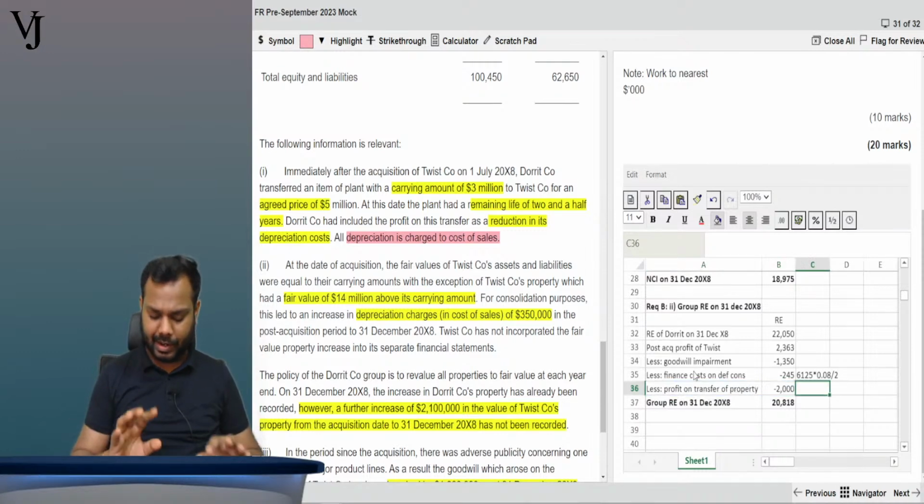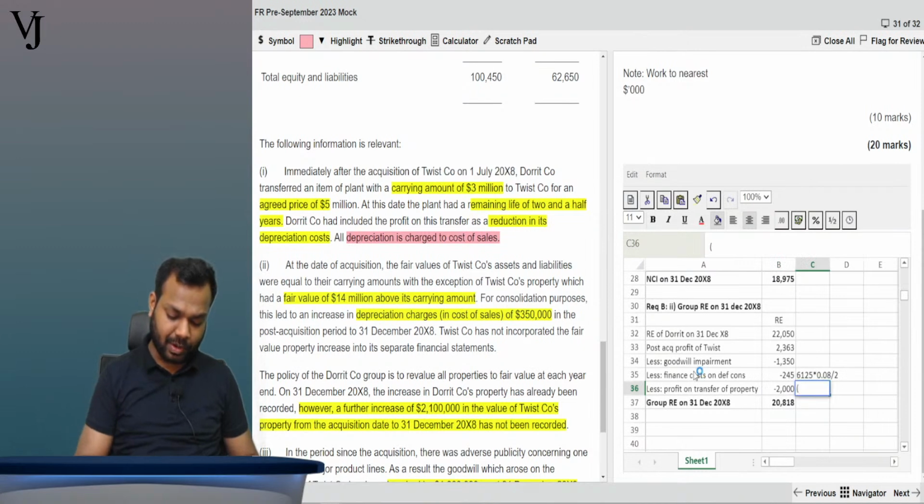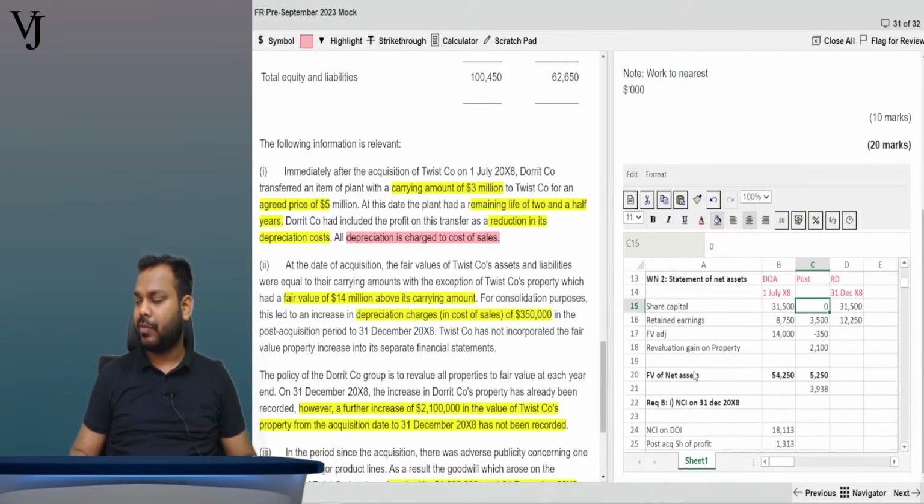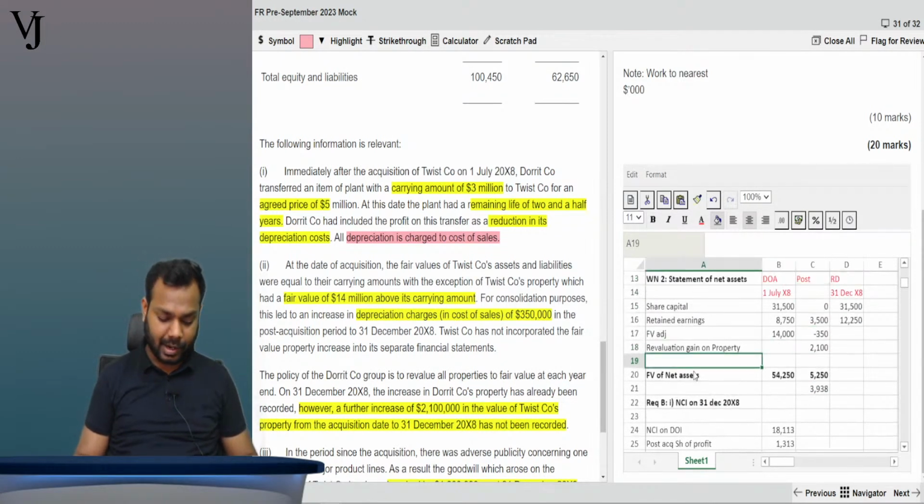And here I am not explaining everything. Let me explain: 5000 minus 3000. Now further, I left one line item here, so I will write here add reversal of excess depreciation. That's all. Okay, fine. Now what is the amount that will come up here?